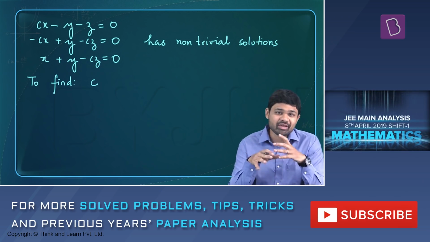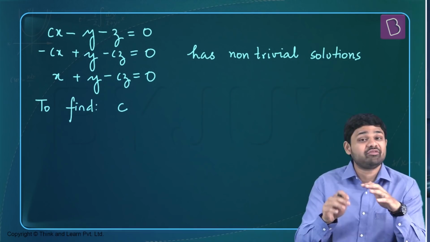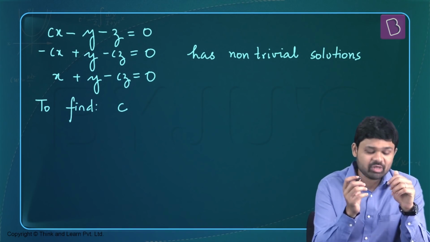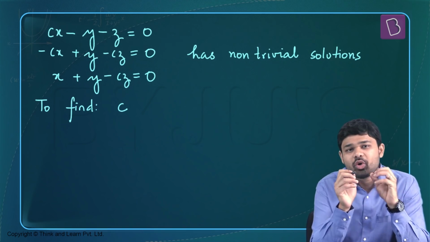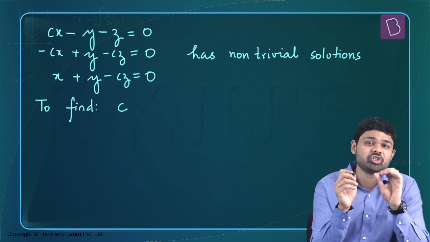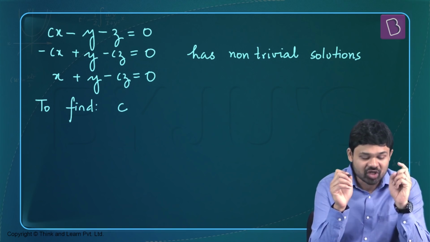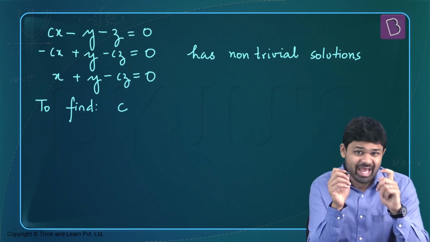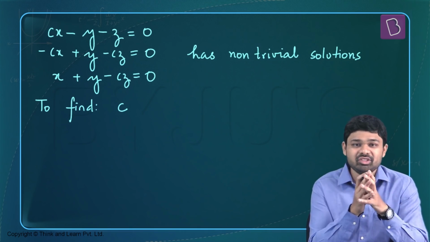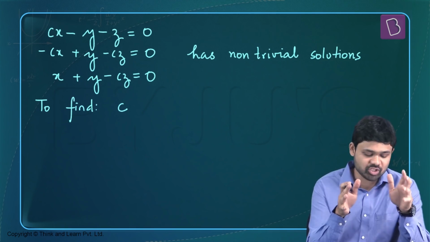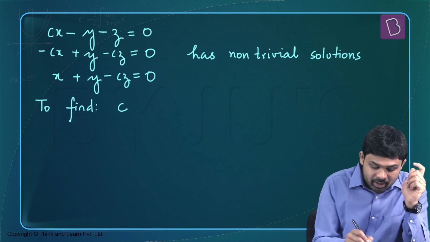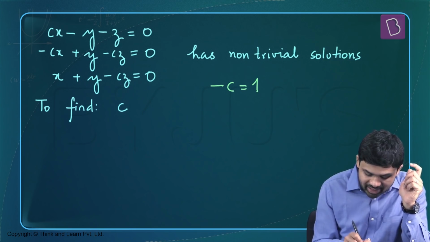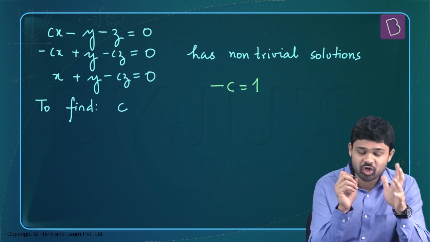To be very honest, I would solve this question even without lifting the pen, because if I look at equation 2 and equation 3, what do I see? I see that the coefficients of y and z in equations 2 and 3 are exactly the same. So if I have the coefficient of x's to be exactly the same, then the system of equations will definitely have non-trivial solutions. So if my negative c is 1, then of course the system of equations will have a non-trivial solution.